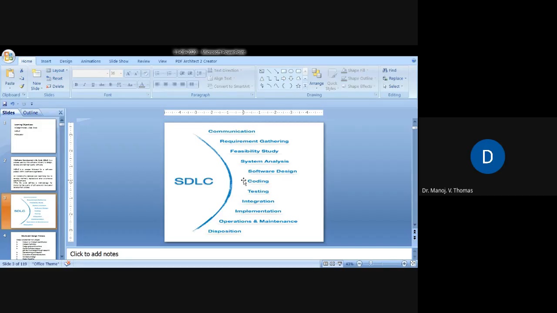Where you can use various terms. Probably these things you will study in higher semesters: ER diagram, entity relationship diagram, or data flow diagram, or some sort of pseudocode also you can use. Pseudocode, something similar to algorithm. Pseudocode also will be there.